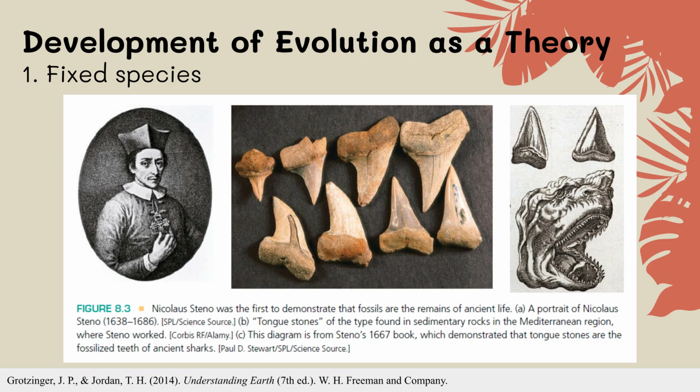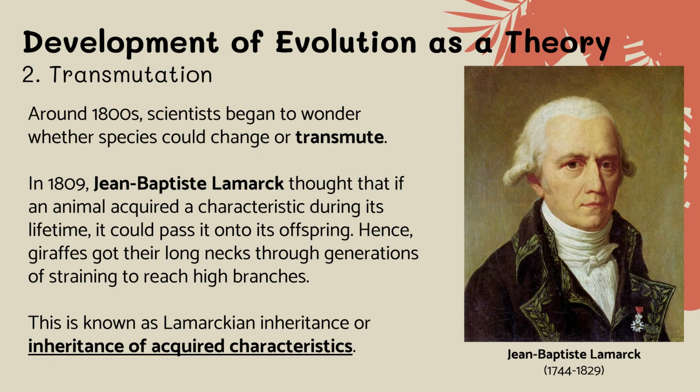This slide shows how fossils challenged the idea that species never change. Scientists like Nicholas Steno studied fossils and realized they were the remains of once living organisms. Some fossils did not match any living species, suggesting extinction and change. This evidence showed that life on Earth had a history and that species could appear and disappear over time. By the early 1800s, scientists began to consider that species might change over time, a process called transmutation.